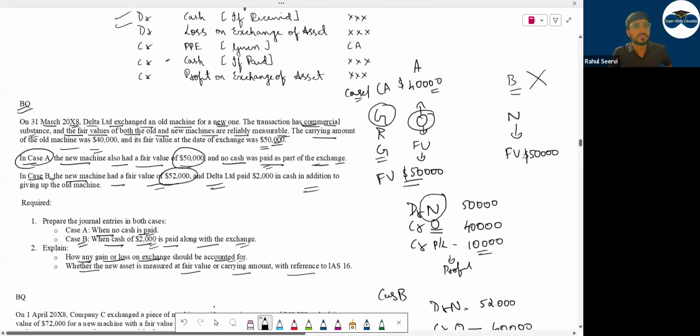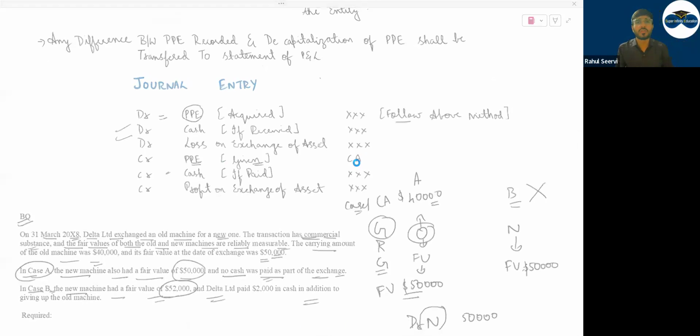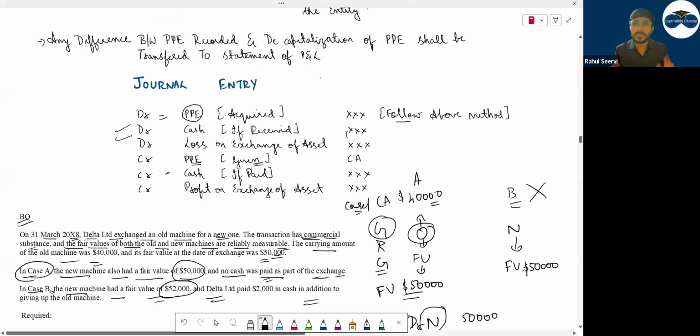So now will you be able to do the second question for me now? See now journal entry देखो इधर. See the journal entry please. PP acquired, that is coming in. What should you follow? Above what we have written, commercial, non-commercial. PP going out, given at carrying amount, that is going out. Then debit cash. If you receive, can I say cash is coming in? Debit cash comes in. Credit cash goes out.